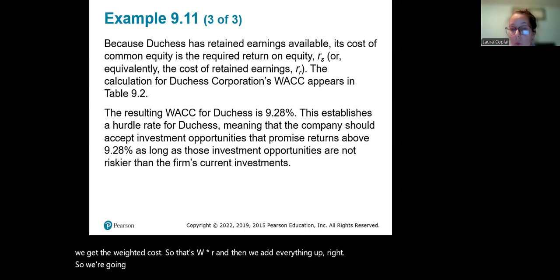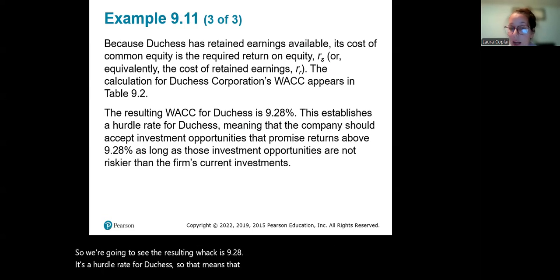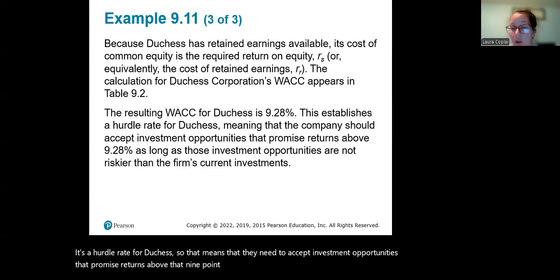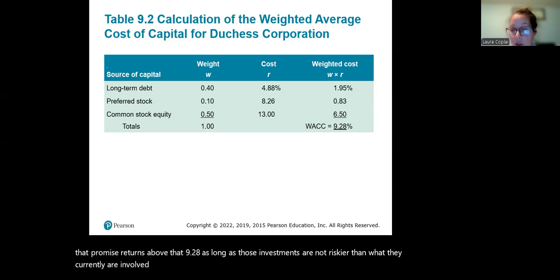So we're going to see the resulting WACC is 9.28. It's a hurdle rate for Dutchess. That means they need to accept investment opportunities that promise returns above that 9.28, as long as those investments are not riskier than what they currently are involved in. So the weighted average cost of capital is that 9.28. Investments above that value should be taken.